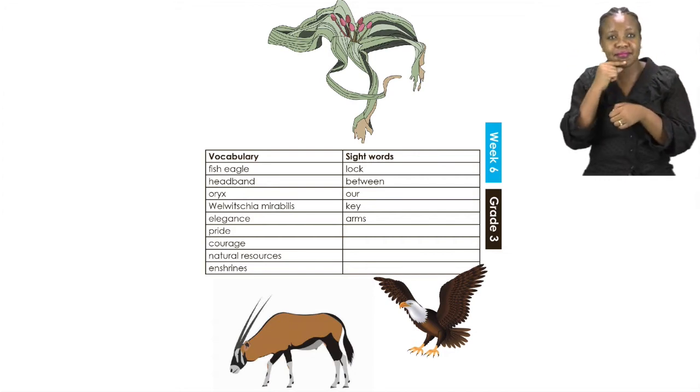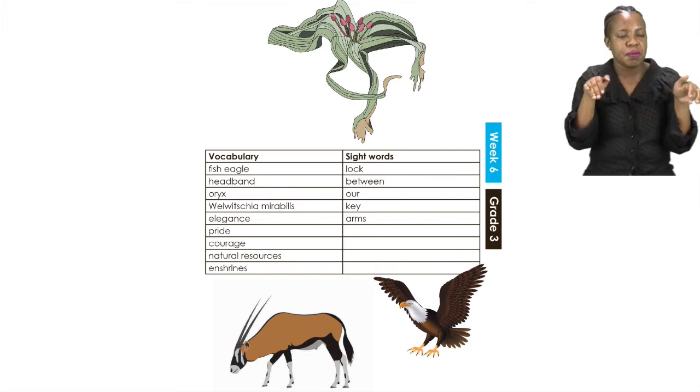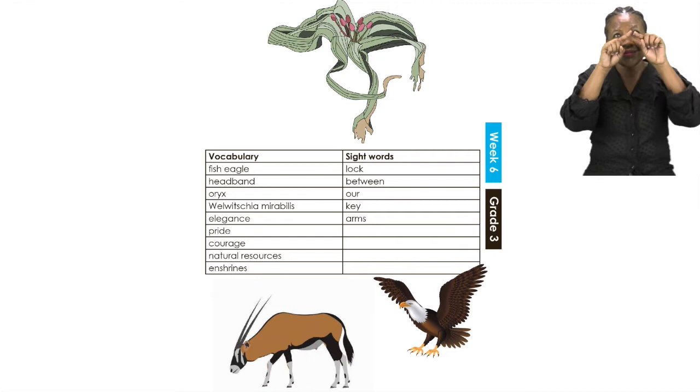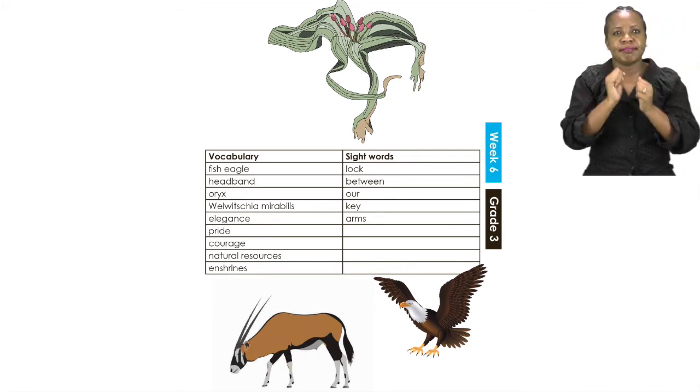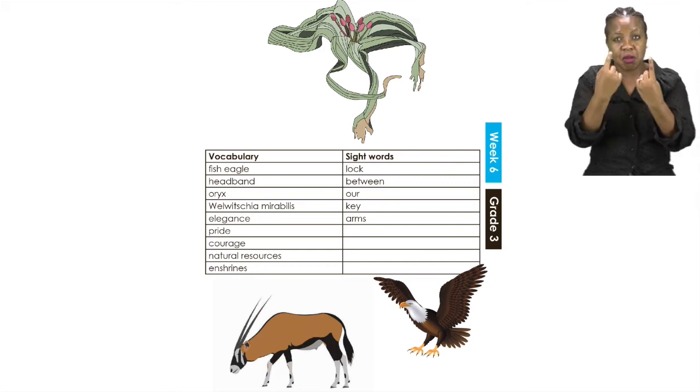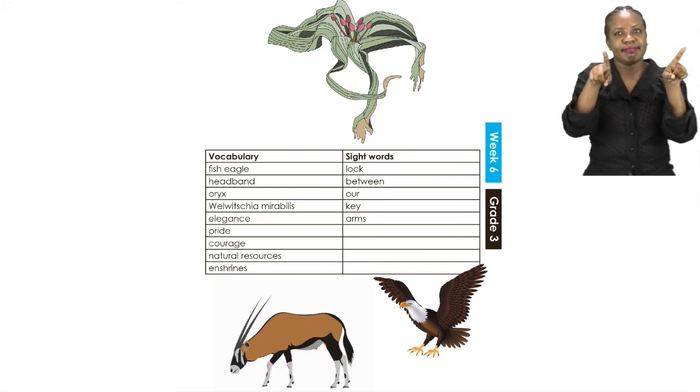The headband in this case is what is on our coat of arms for our traditions. The oryx is a type of antelope as shown on your page.